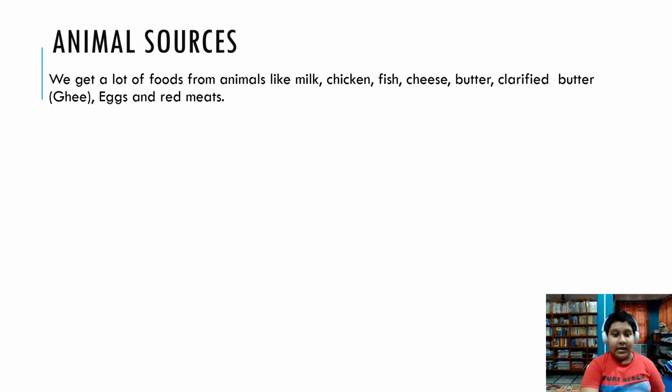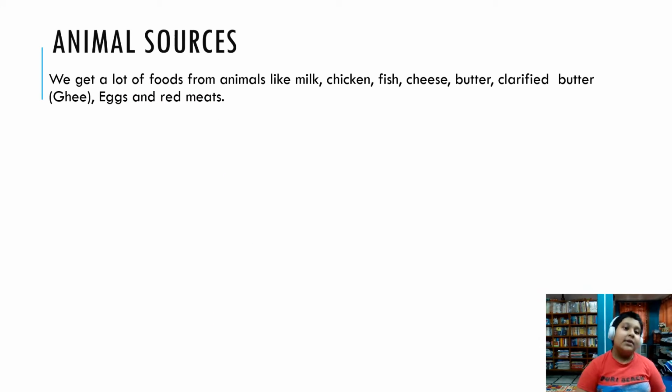Animal sources. Now you must be wondering where we get the meat, fish, milk, and chicken that we eat. If you are a vegetarian, I am sorry to hurt your feelings, but we need to study this in the chapter. We get animal sources of food like eggs and red meat from animals.